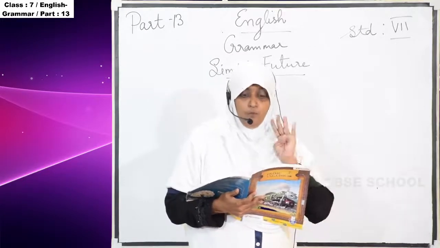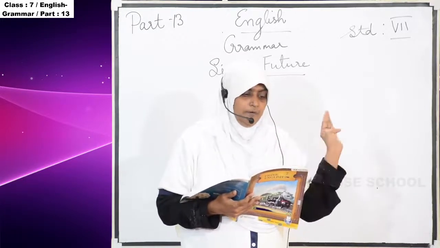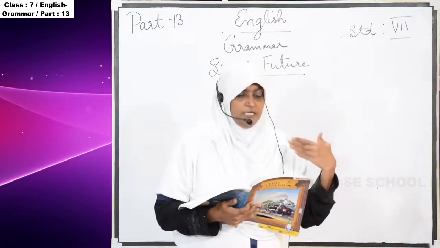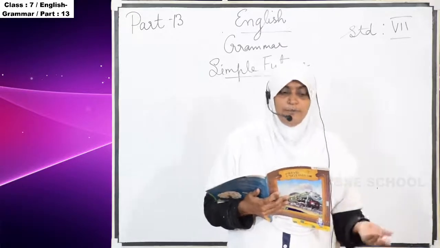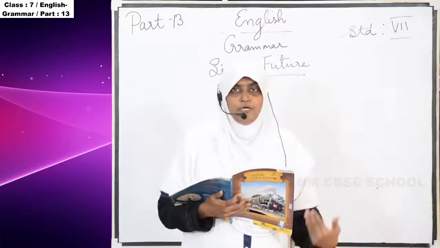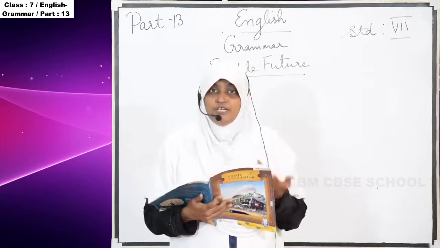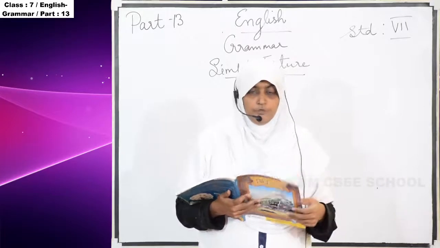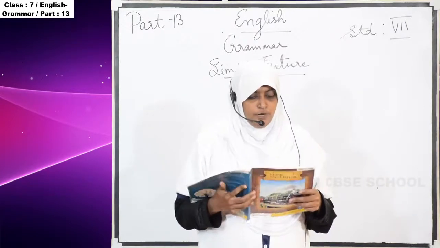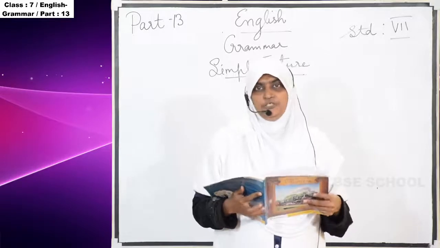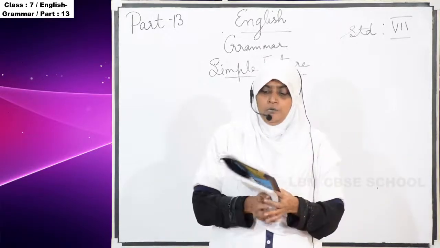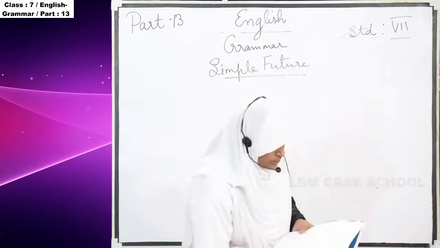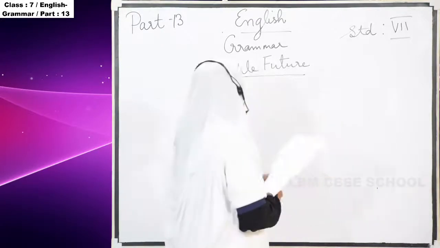There are four basic structures, but now we are going to learn about simple future only. Then we can see the next ones: future continuous, future perfect tense, and future perfect continuous. It will take much time to teach, so now I'm going to teach you simple future. The simple future has the following structure. Each future tense has a structure. In your textbook they have beautifully given that.